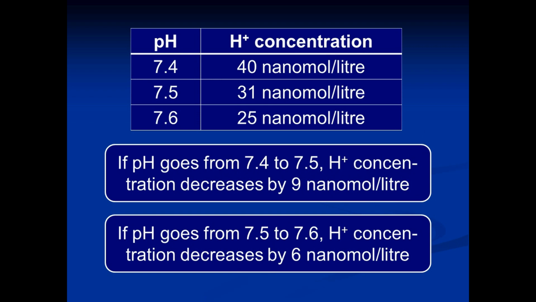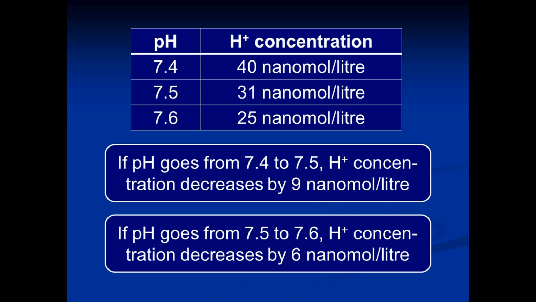So when the pH changes from 7.4 to 7.5, the change is 0.1 units. The change in hydrogen ion concentration is 40 minus 31, that is 9 nanomoles per liter. When the pH rises from 7.5 to 7.6, the change is 0.1 units, but the change in hydrogen ion concentration is 31 minus 25, that is 6 nanomoles per liter.